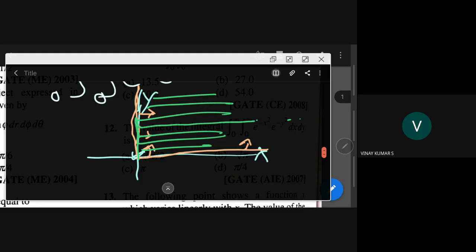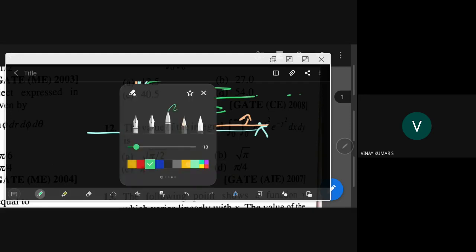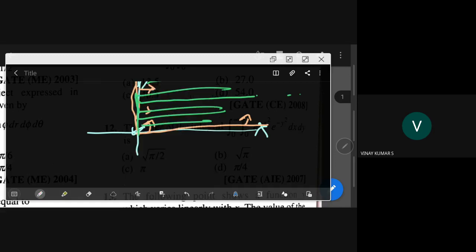So here we go for the change of variable idea. How are we going to change the variable? Suppose now we go for polar coordinates. This is a plane region. Suppose I am here, its coordinates are x, y.